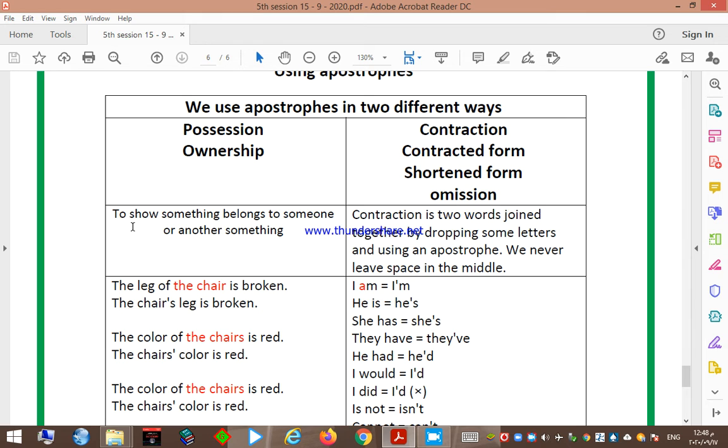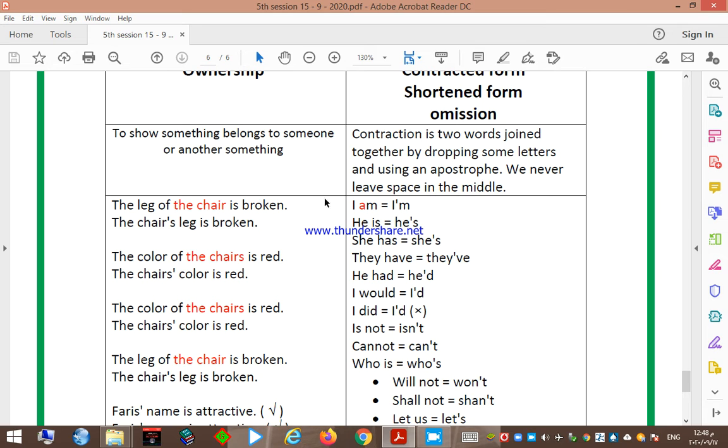Now let's focus on using an apostrophe for contraction. It has many different names, like contraction, contracted form, shortened form, omission. Contraction is two words joined together by dropping some letters and using an apostrophe instead. We never leave space in the middle because they become just one word. For example, take I am. It's two words, so I need to drop some letters and use an apostrophe instead. Without leaving space, it becomes I'm. So I am is the full form, but I'm is the contracted form.